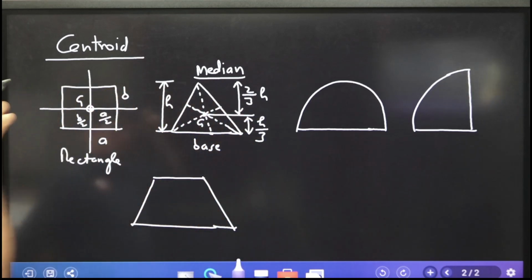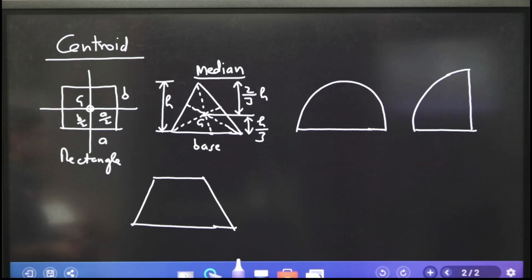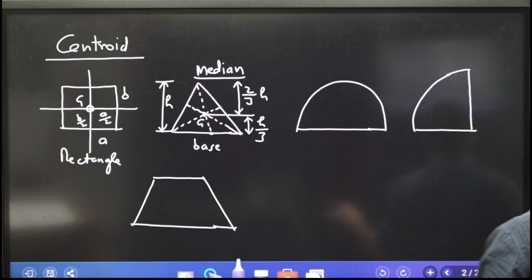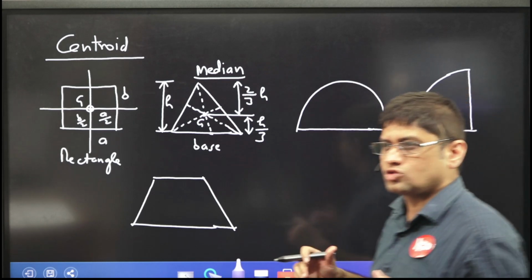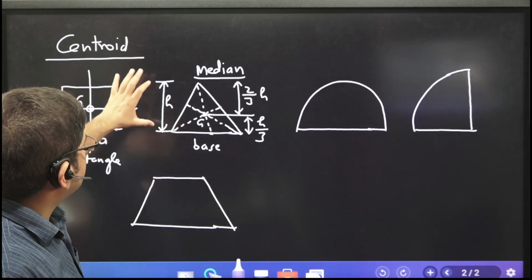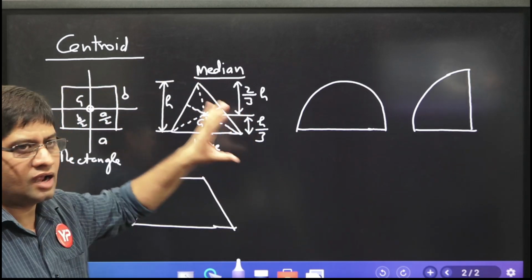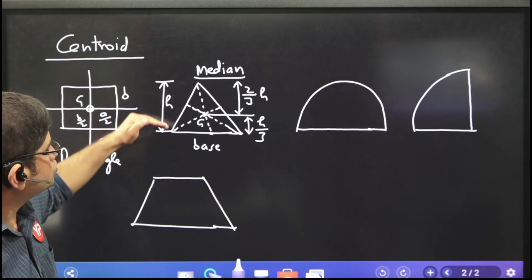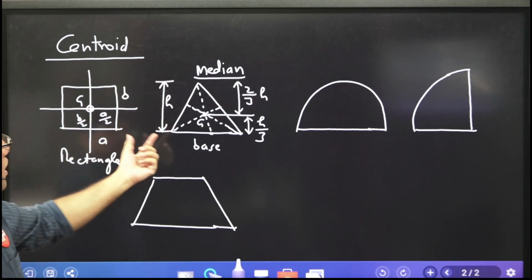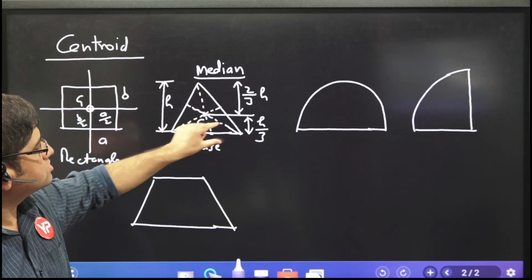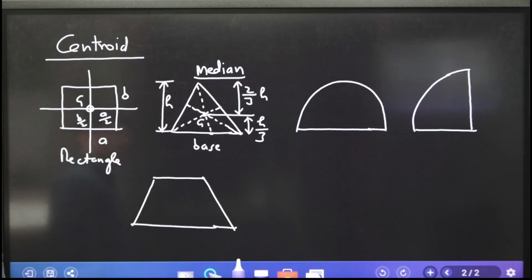So in case of a triangle, you need to think of where the vertex of the triangle is, what the base is, and from the vertex to the base, you need to find the height. Do not confuse height with the side. Height is a different thing. That is the perpendicular distance from the apex to the base. If h is given to us, it is 2/3 h from the apex and h by 3 from the base. That is how we calculate it.